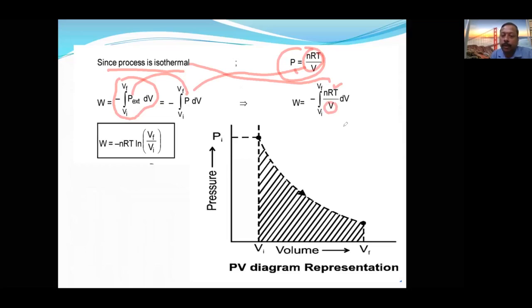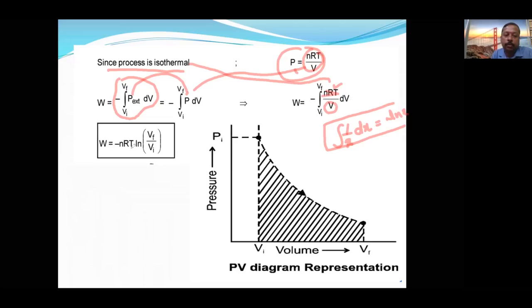I think all of you are aware, integration of 1 upon x dx is equal to what? Very good, ln x. This is the integration formula. Understood? So here this is constant, I can write it before the integral. And the integration of 1 upon V dV, here in place of x it is V.